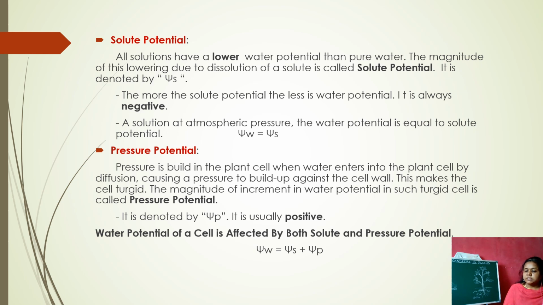All solutions have a lower water potential than pure water, because the solution has some solute in it. The magnitude of this lowering due to the dissolution of a solute is called the solute potential, and it is denoted by psi s.